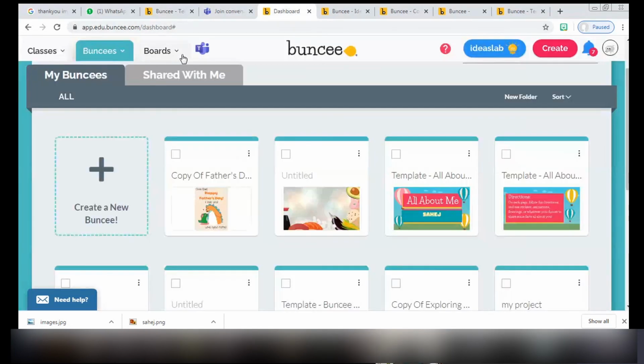Is my screen visible now? Yeah, it is visible. Thank you. On the top, can you see there is an option of Teams also? Create and share a meeting on Microsoft Teams. From here also you can organize a Teams meeting.